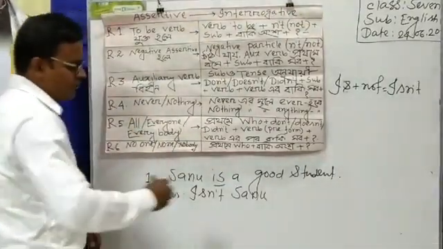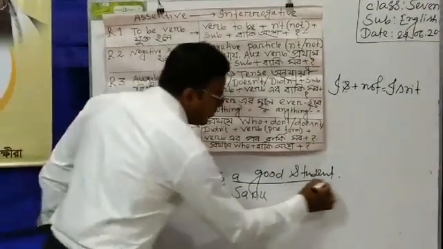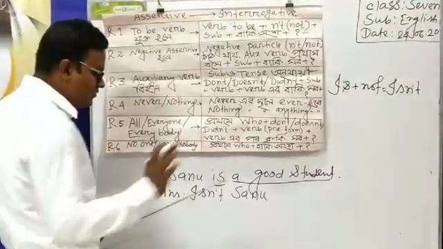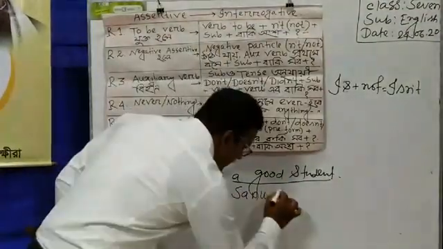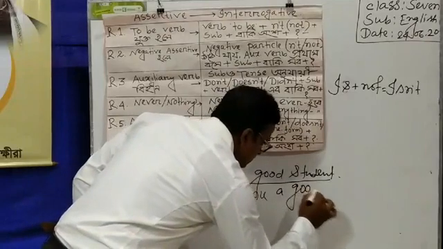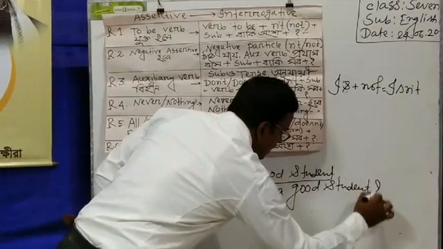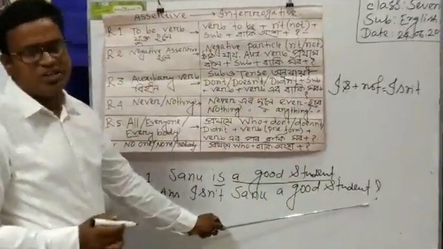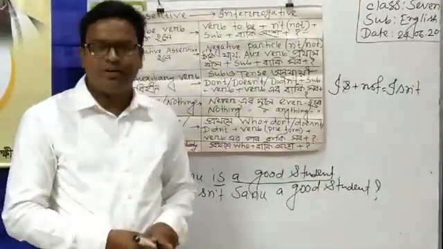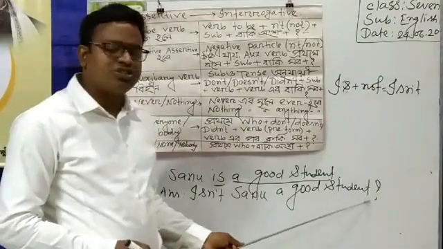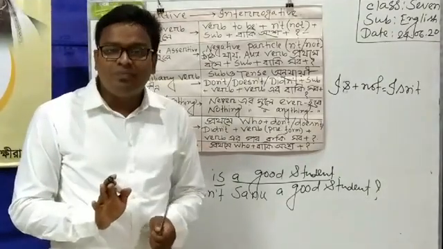The latter part of the sentence is a good student. So I have to write it, a good student, and then I have to put a question mark, that is note of interrogation. The another name of question mark is the note of interrogation.